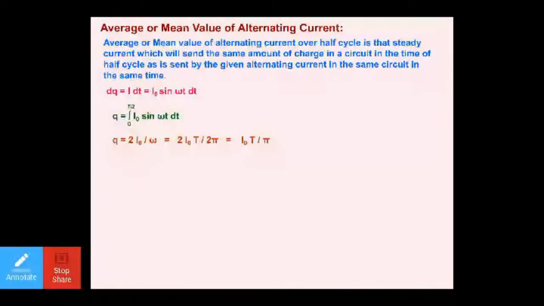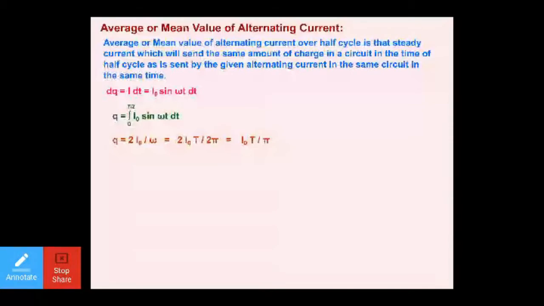t will give you cos omega t upon omega, right? Cos omega t upon omega. So you already know the value of omega, that is 2 pi by T, and the time period is T by 2, and then you will write here sine 0, correct? And once you place all the values and complete the integration, you will get the value of charge Q is equal to twice of I naught upon omega.